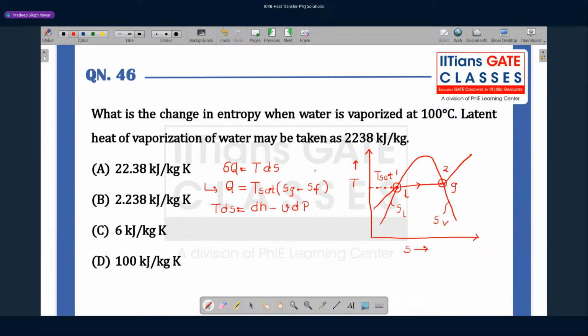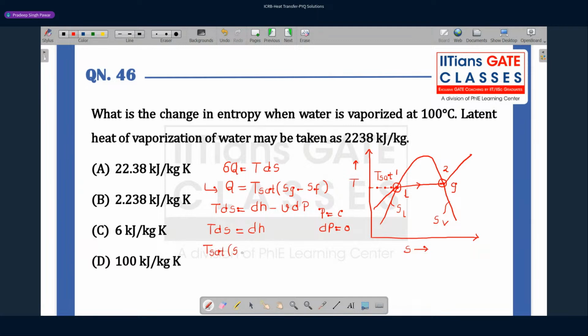For a phase change process, pressure remains constant. So if pressure is constant, dP will become 0. So what do you get? TdS is dH for a constant pressure process, because phase change is a constant pressure process. If I integrate from state point 1 to state point 2, the temperature during that change of state remains constant, which is our saturation temperature, Ts.